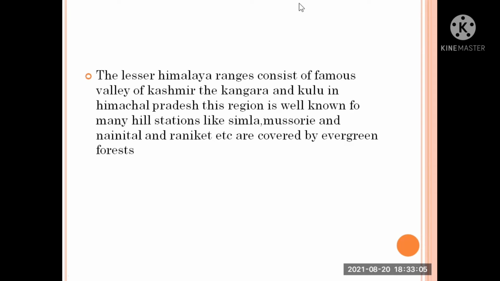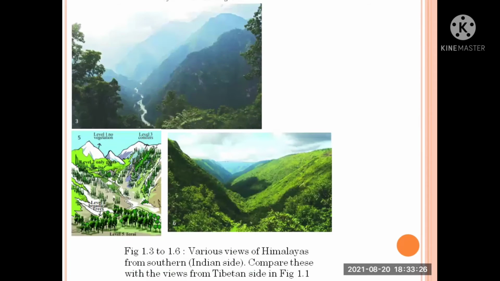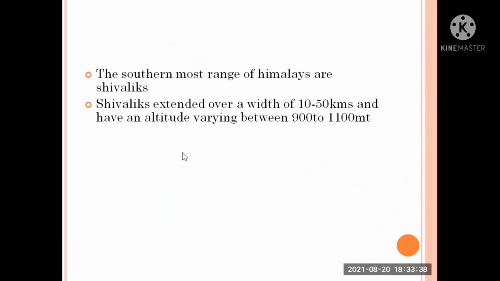Now let us learn something more about that one. The Lesser Himalaya ranges consist of the famous valleys of Kashmir, the Kangra and the Kullu in Himachal Pradesh. This region is well known for many hill stations like Shimla, Mussoorie, Nainital and Ranikhet, covered by evergreen forest. You all know about evergreen forest, right? That is nothing but green throughout the year. These are the four pictures given in our textbook about various parts of the Himalayas.